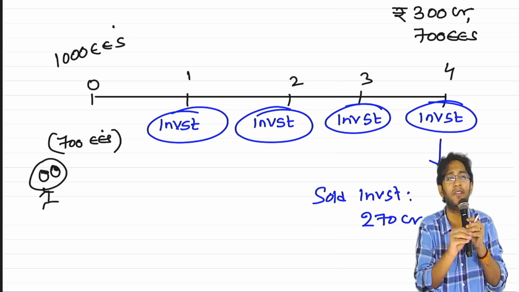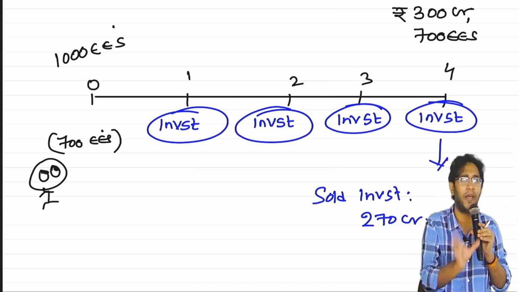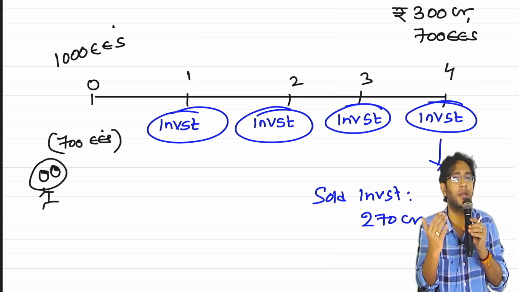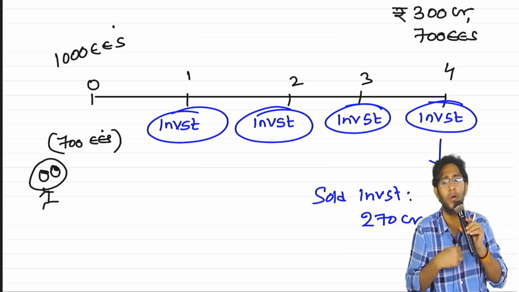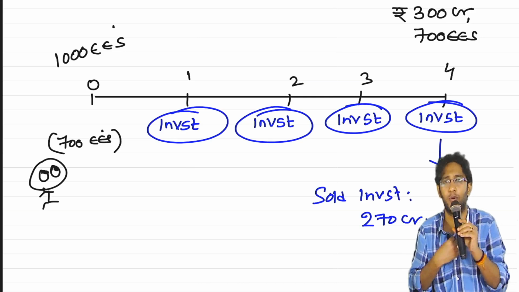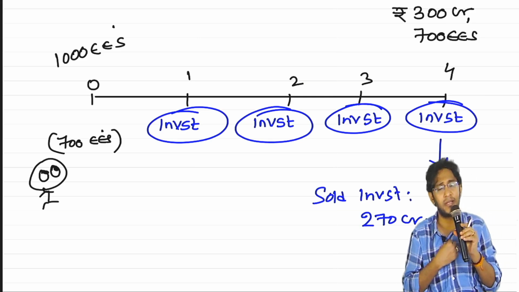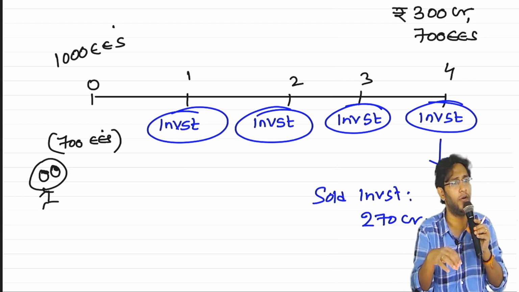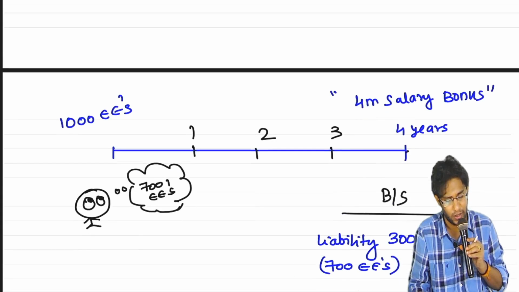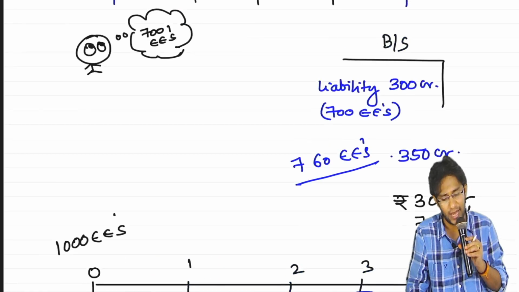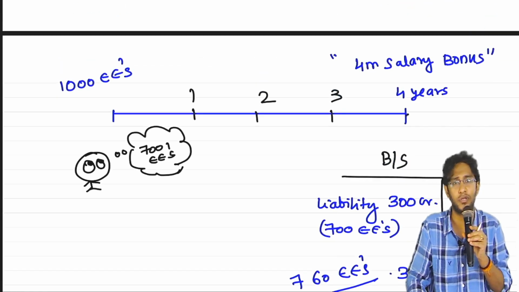This is called investment. It is also part of actuarial risk only, because fluctuation in the investment is creating a shortage for you. That is also a kind of estimation risk only. So even though this is investment risk, this also comes under the category of actuarial. Two kinds of risks are there. One is actuarial risk, the other one is investment. Actuarial risk because of estimation error.